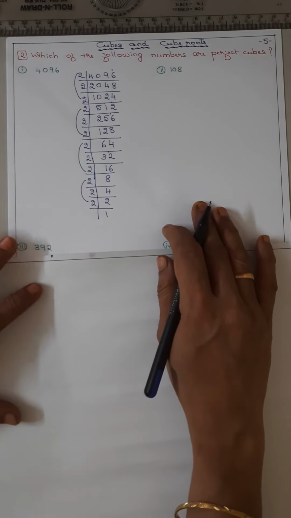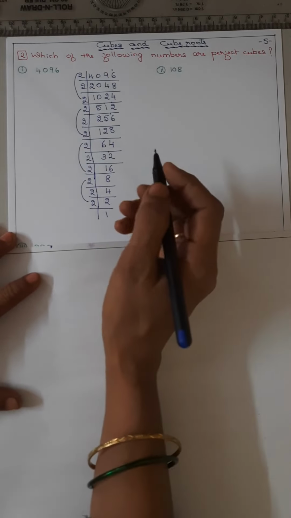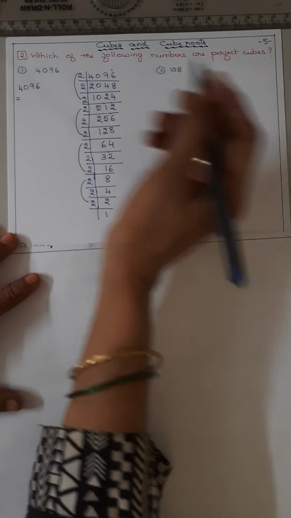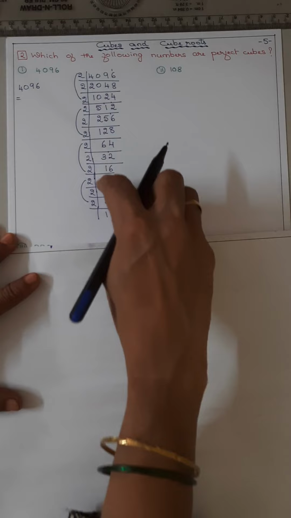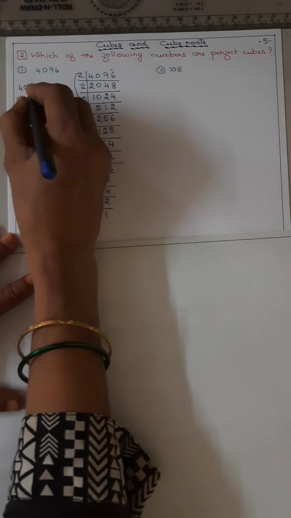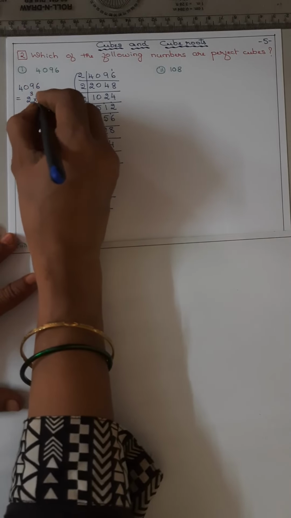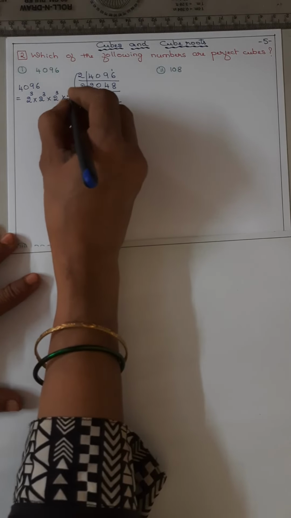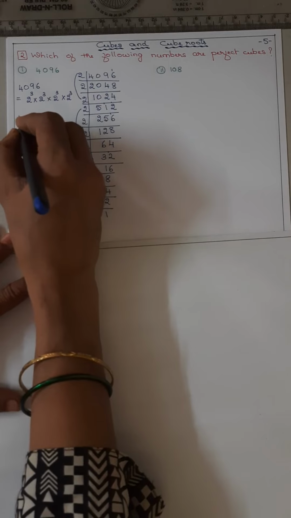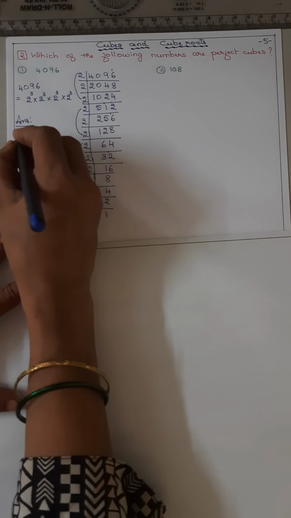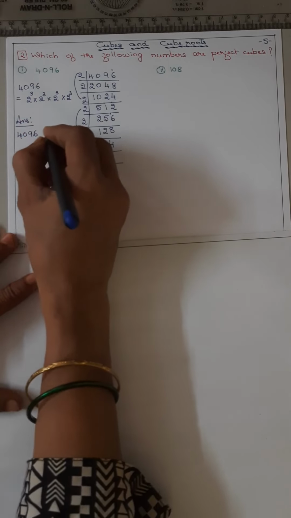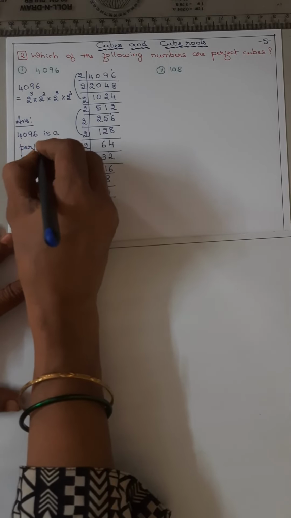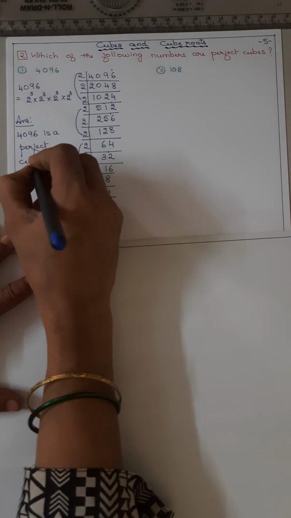Is it okay? Now we will write 4096 as 2 cube 4 times. That means it is a perfect cube. Answer: 4096 is a perfect cube.